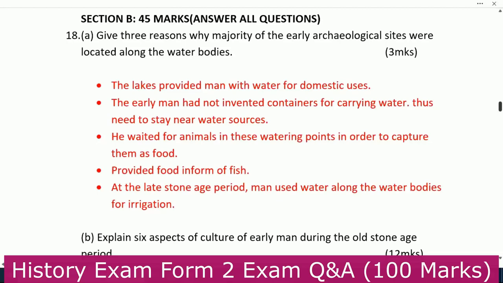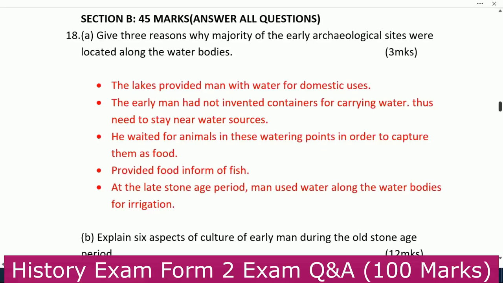And then section C, they usually have 30 marks. Number 18, you are told to give 3 reasons why the majority of early archaeological sites were located along the water bodies. Why is it that they were located along water bodies?